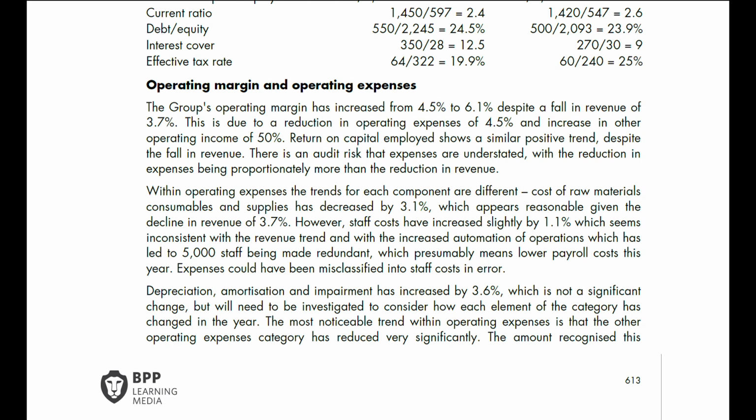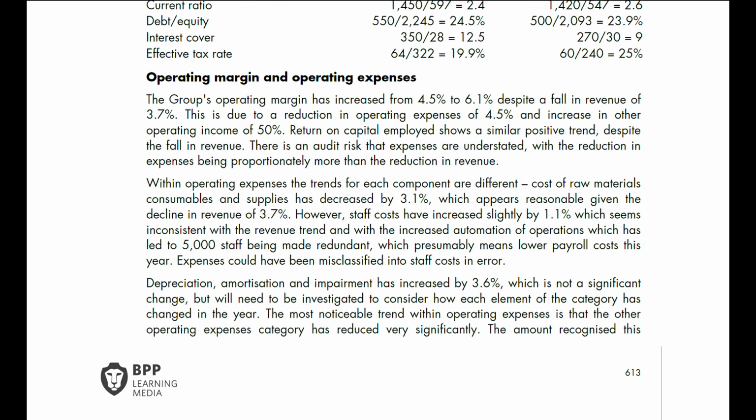Return on capital employed has shown a similar positive trend despite the fall in revenue. This is an audit risk that expenses are understated, with the reduction in expenses being proportionately more than the reduction in revenue. Within operating expenses, the trends for each component are different.